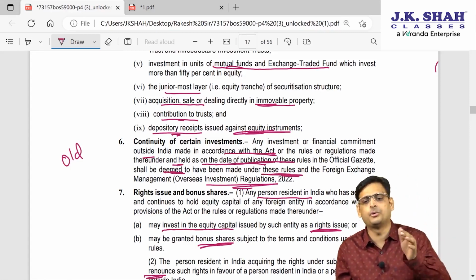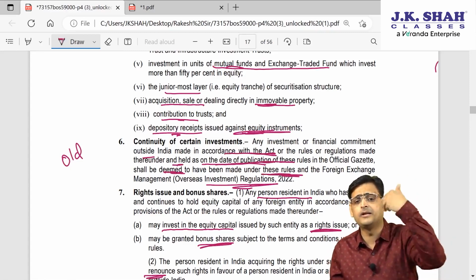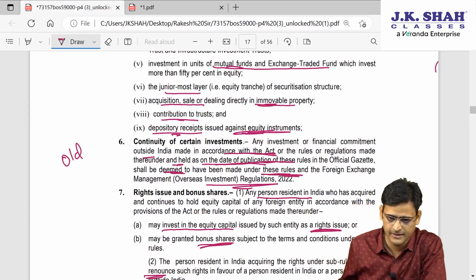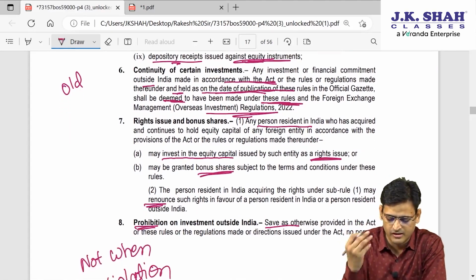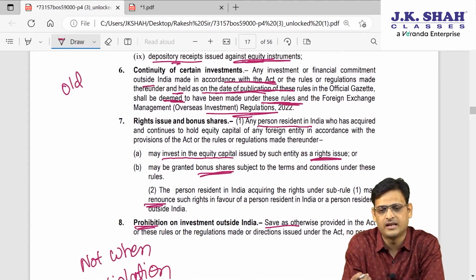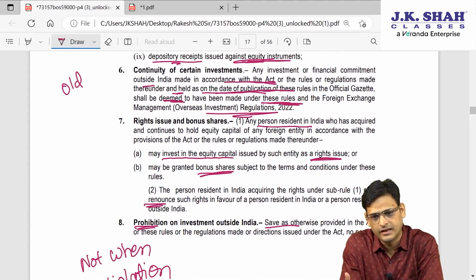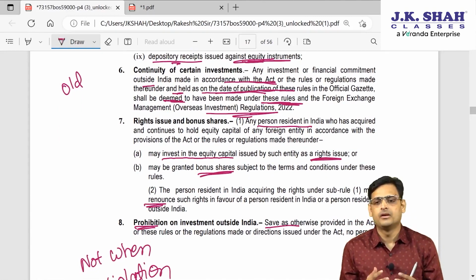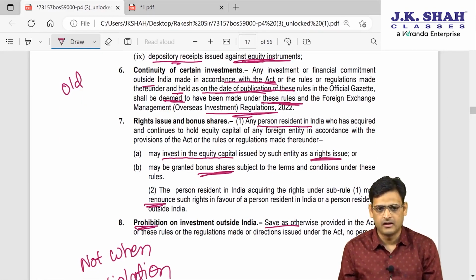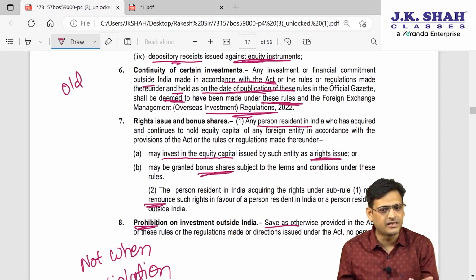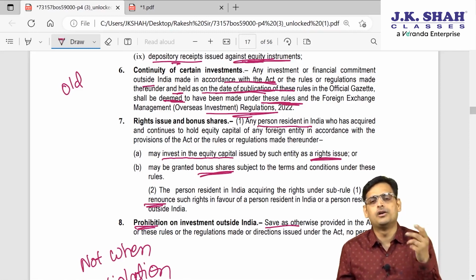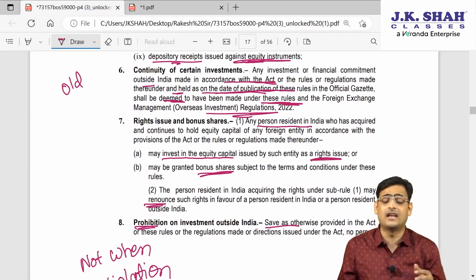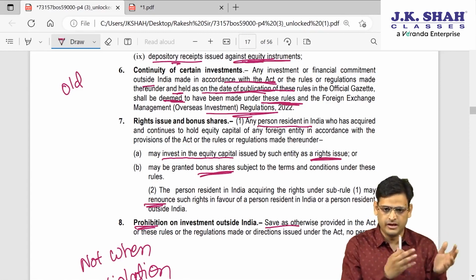Means these rules will continue to apply to those old investments. Clear? Now when you are making overseas investment, there is a good chance that you will get equity shares, right issue. Since in a right issue you get shares at a discounted price, and under bonus you get it free of cost, obviously government will not restrict it, because then it will be a loss to the Indian investor and eventually a loss to the Indian government.